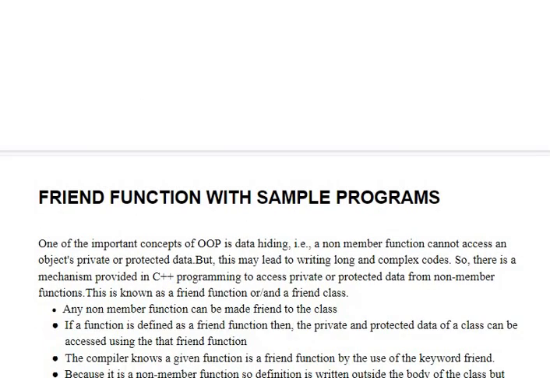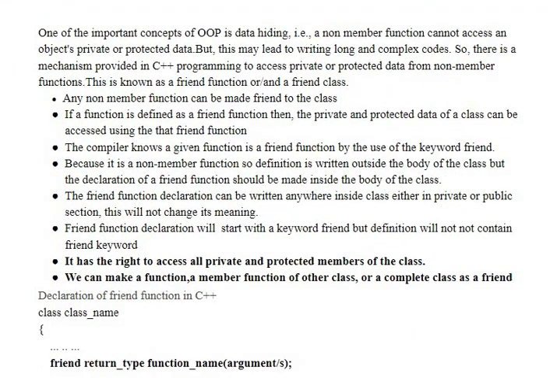What is friend function? Friend function is another concept in object oriented programming. We all know that data hiding is the main objective of object oriented programming, in data encapsulation. So it stops the non-member function from having access to the private data or protected data, because public data members are accessible anywhere, but private data and protected data are not accessible anywhere other than the class.